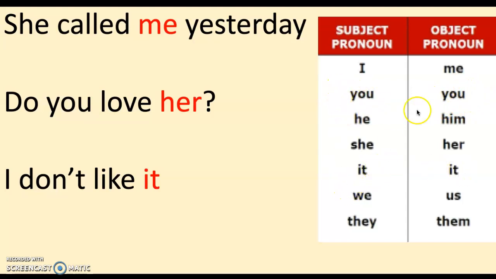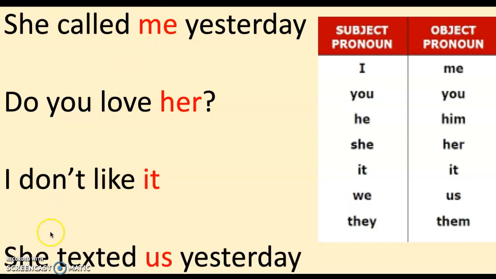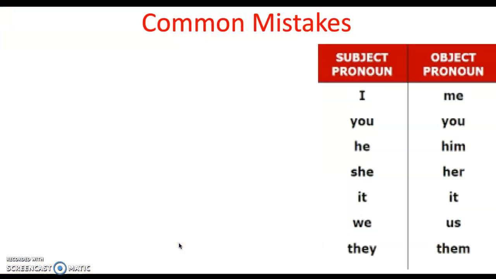It, you, you. I don't like it. As you can see, we always put this object pronoun after the verb. Let's check one more example. She texted us yesterday. As you can see here, we can use it in affirmative, questions, negative, and other tenses like past simple or future.